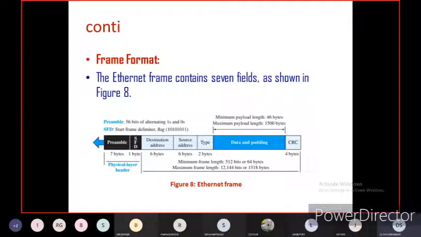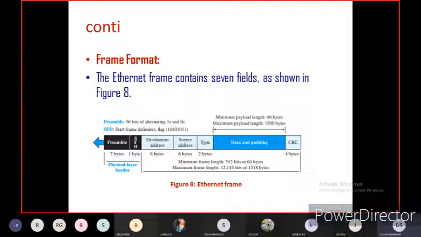Then the maximum frame length is 12,144 bits or 1518 bytes. You should remember that the preamble and start frame delimiter are the physical layer header, right? So the preamble is 7 bytes, and the SFD, the start frame delimiter flag, is 1 byte.